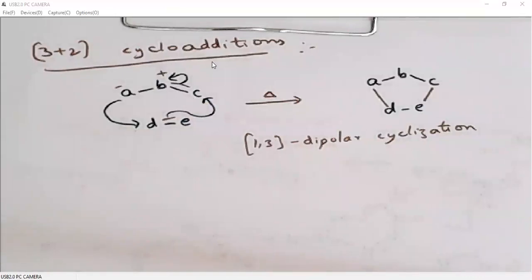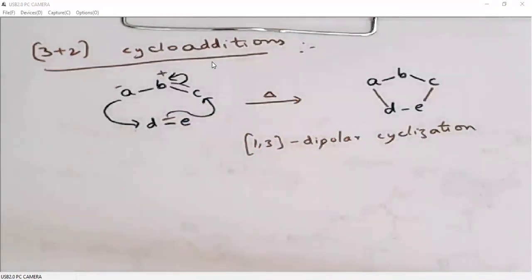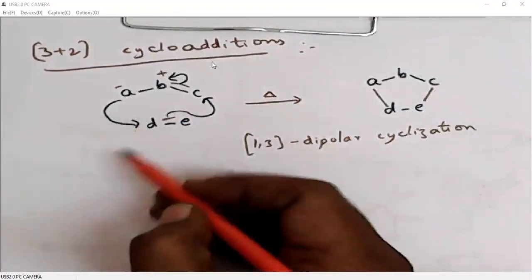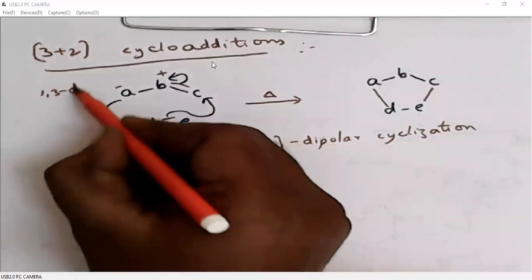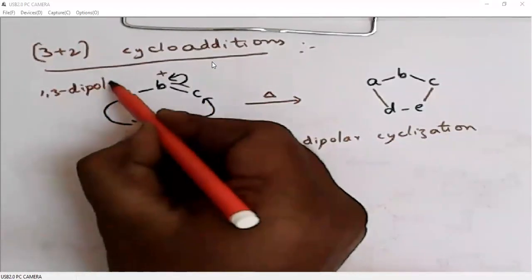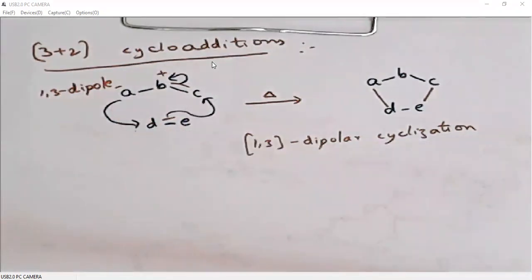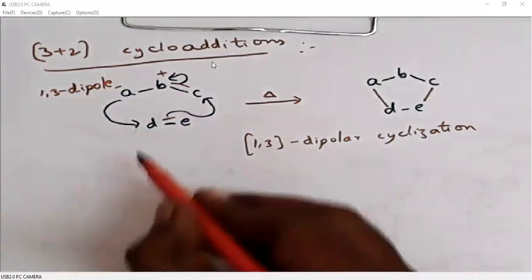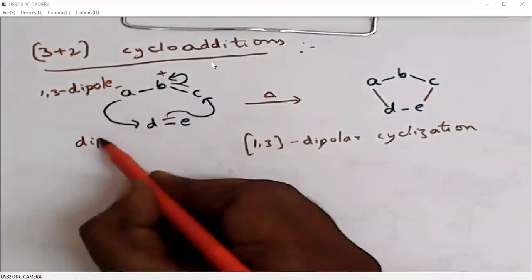Like in the case of Diels-Alder reactions, how we differentiate a 4-membered system and 2-membered system as diene and dienophile. In this case also, the 3-membered system is known as 1,3 dipole because it is having two ionic charges. It is called 1,3 dipole, whereas the 2-membered system is called a dipolarophile.